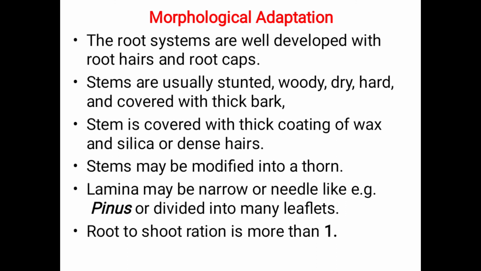Stems are usually stunted, woody, dry, hard, and covered with thick bark, and with a thick coating of wax and silica or dense hairs. The stem may be modified into thorns. The lamina may be narrow, needle-like or divided into many leaflets, for example in Pinus. Root to shoot ratio is more than 1.